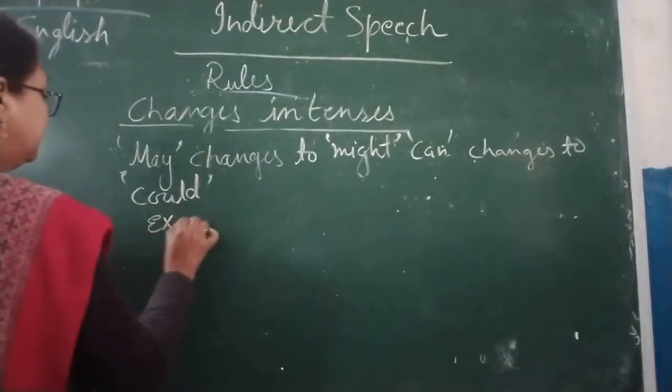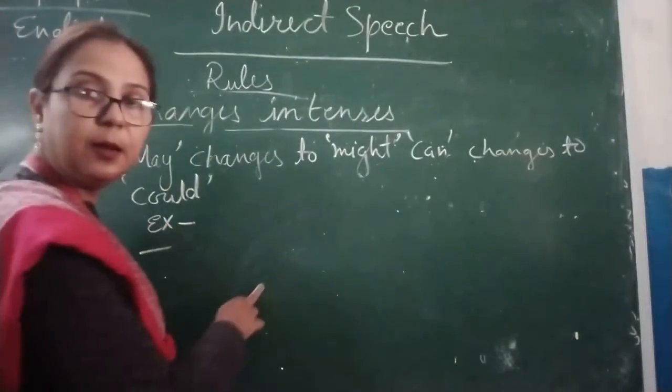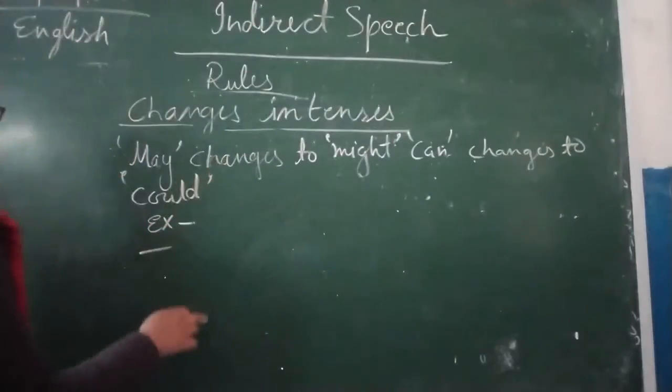Example first, I am going to give one example of may.